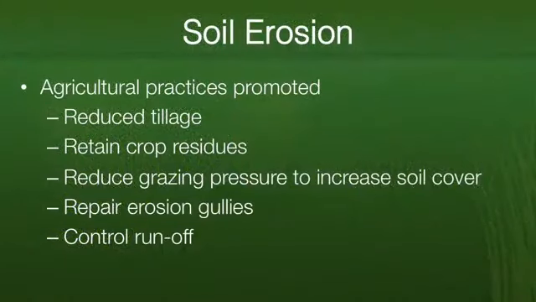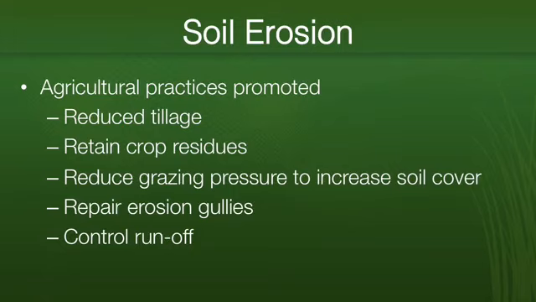Then there are a variety of projects focused on reduction of soil erosion. So agricultural practices that get promoted for this include reduced tillage. Tillage reduction has become a major success story of environmental improvements in agriculture around the world, particularly in developed countries. There's been an enormous growth in the number of farmers who greatly reduced the amount of ploughing they do when they plant their crops.